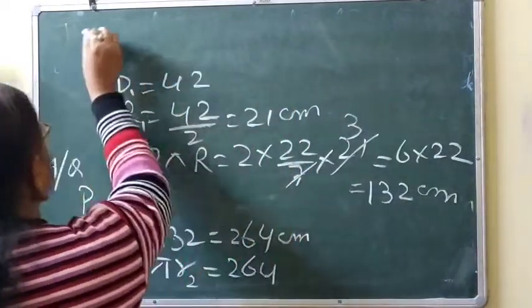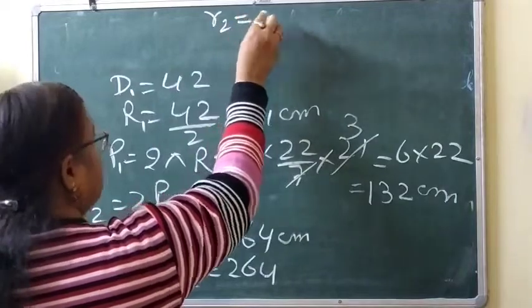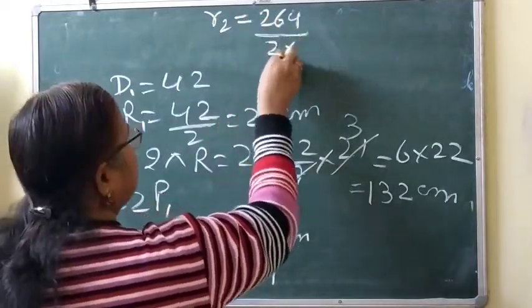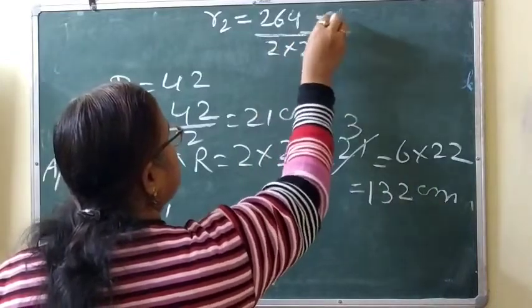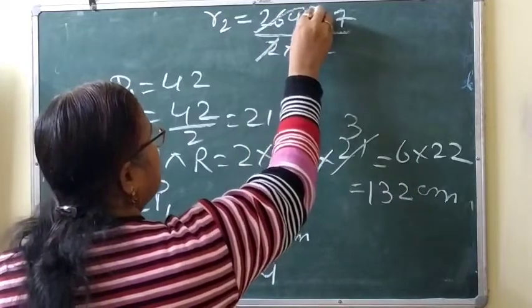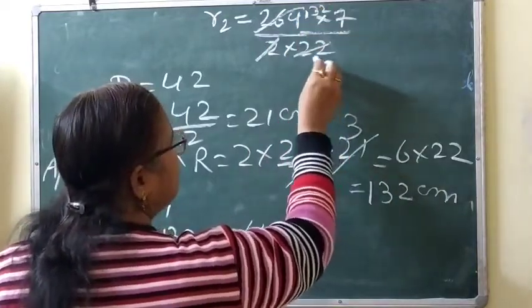So R2 will be equal to 264 divided by 2 into 22 by 7.